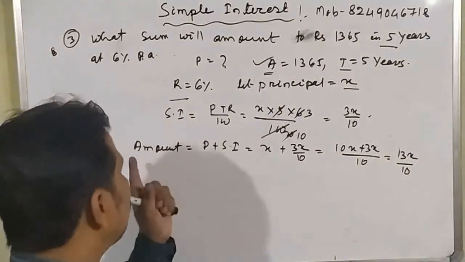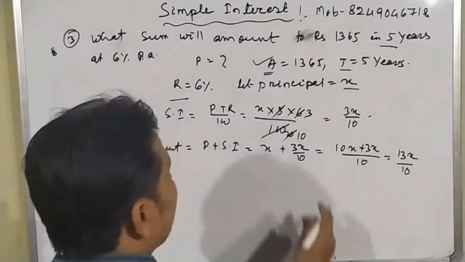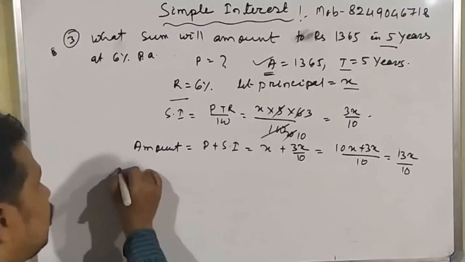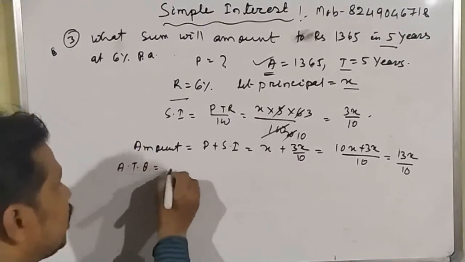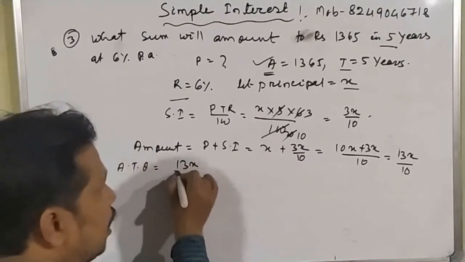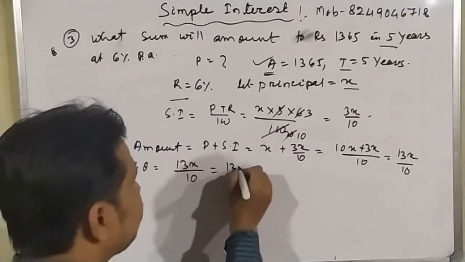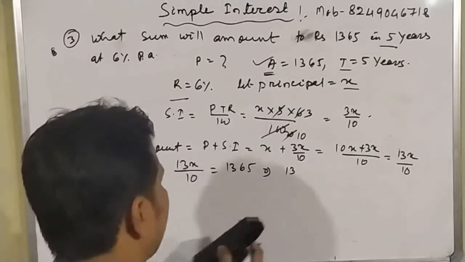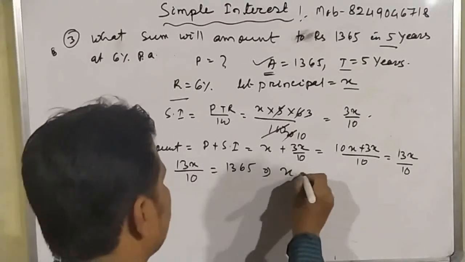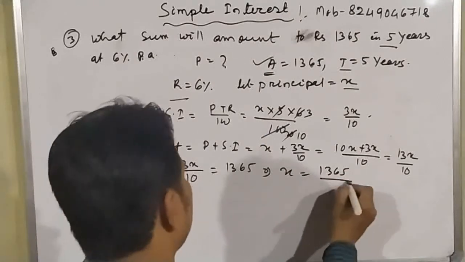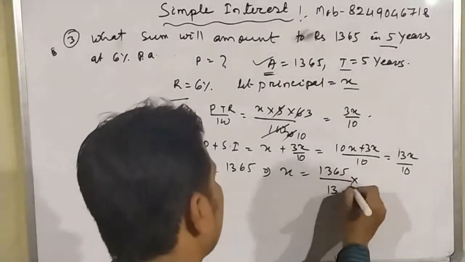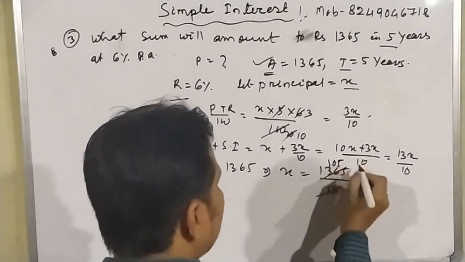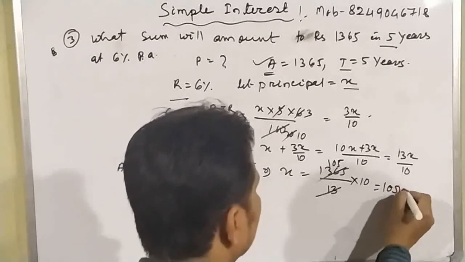So here we have got the amount equal to 13x by 10, but the amount is given as 1365. That means according to the question, 13x by 10 equals 1365. This implies that x equals 1365 divided by 13 into 10. So it can be cancelled, 105. So it equals 1050.